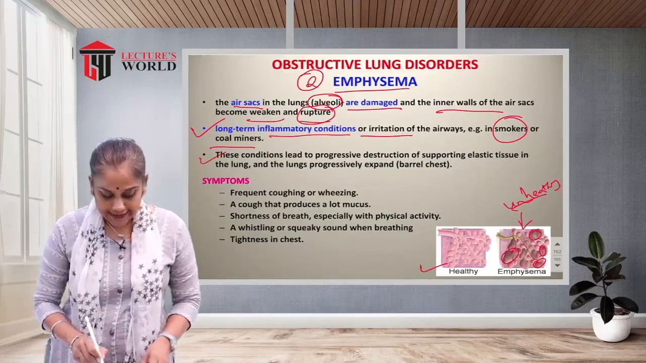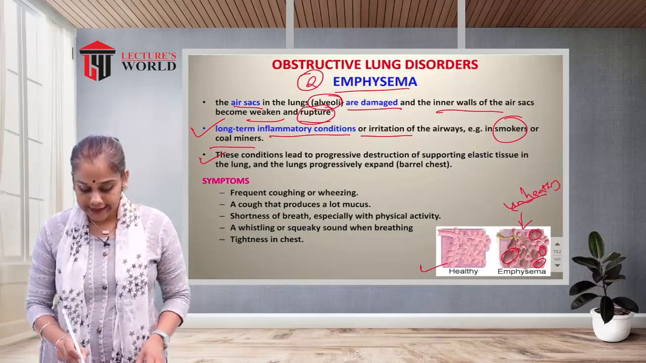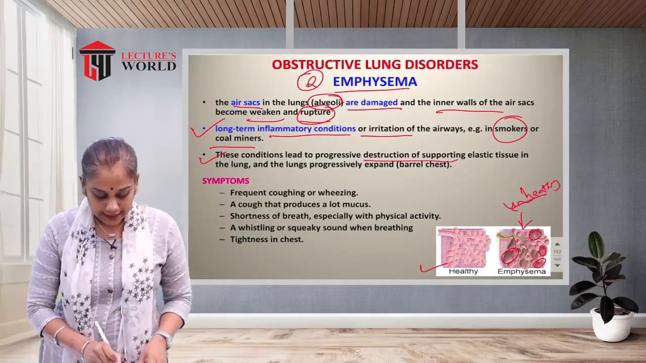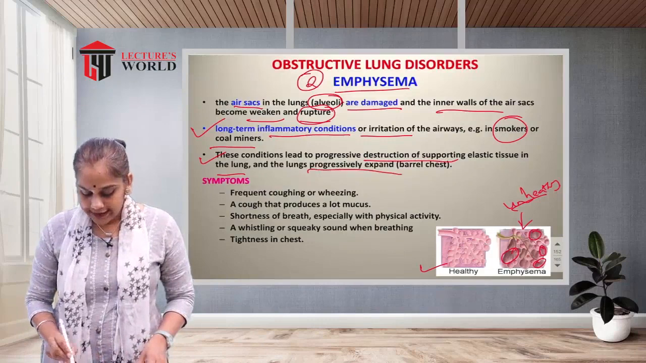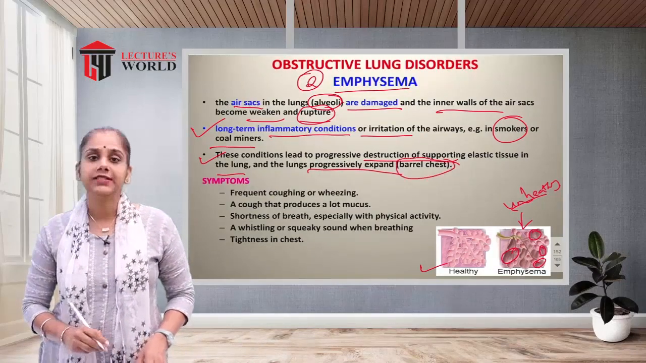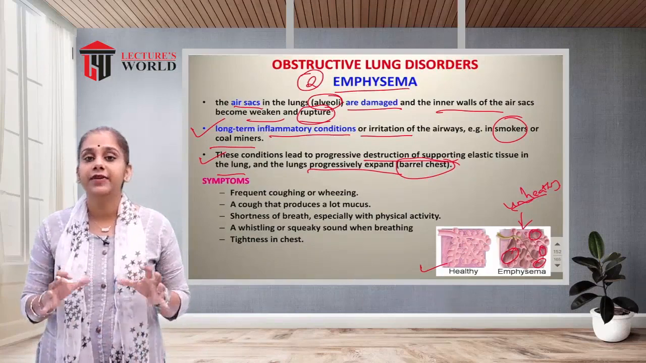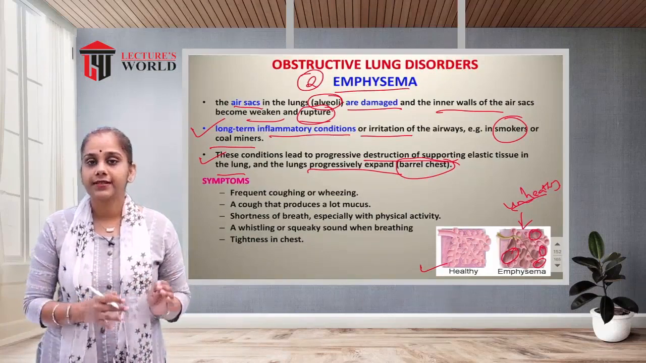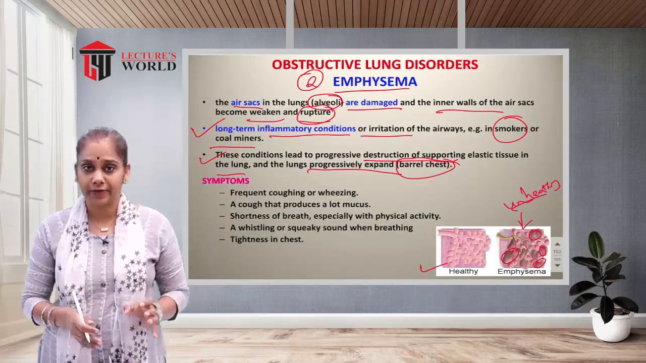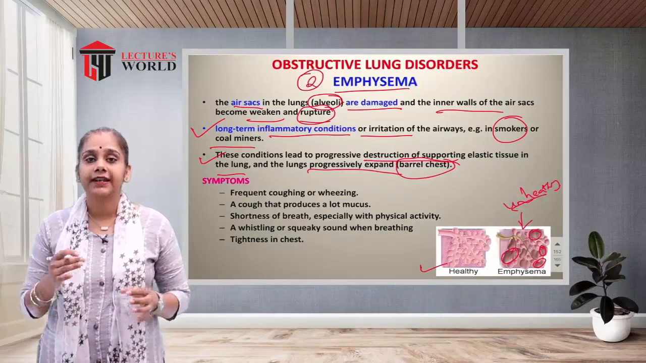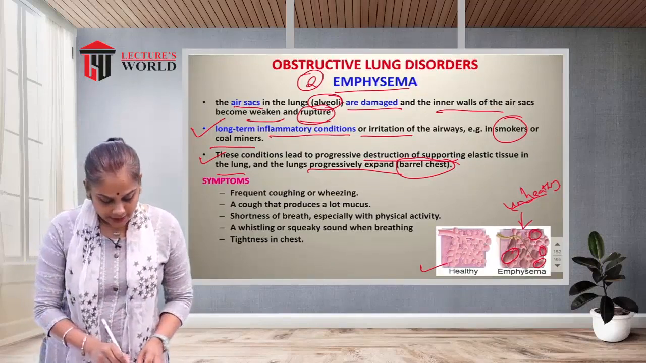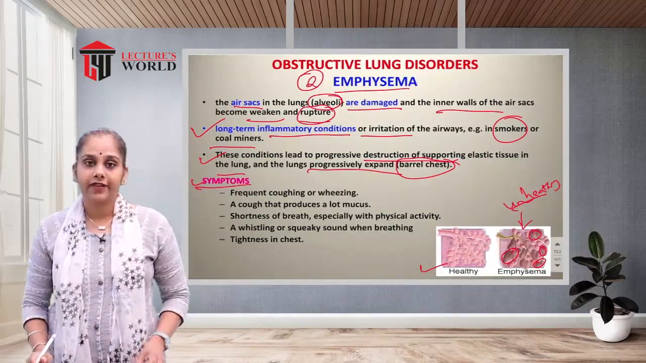These conditions lead to progressive destruction of the supporting elastic tissue in the lung, and the lungs progressively expand. That is known as barrel chest. As compared to the normal shape, the lungs expand and the chest looks like a barrel chest.